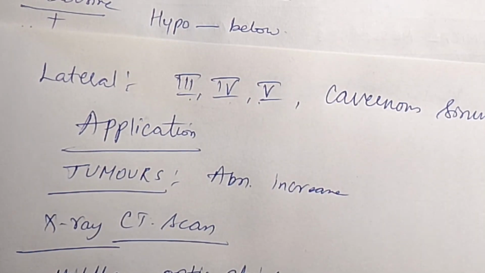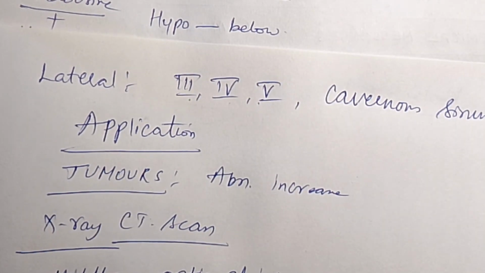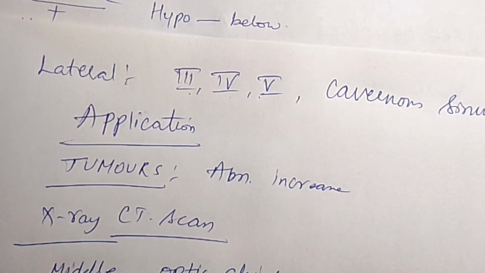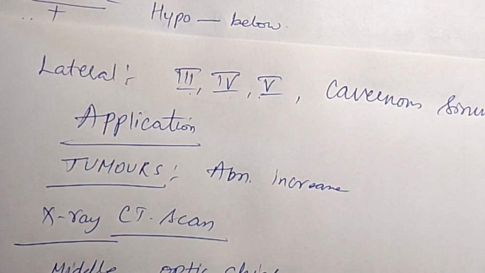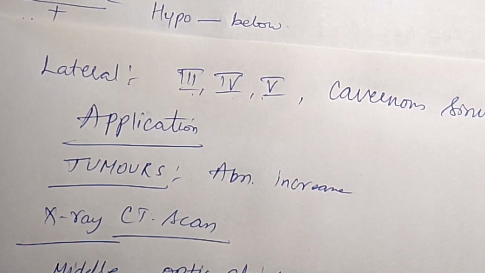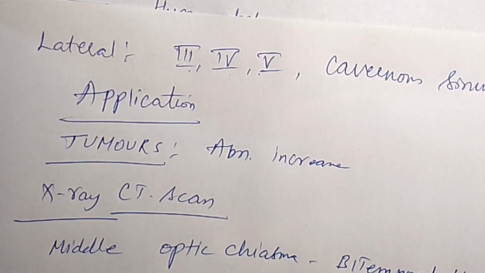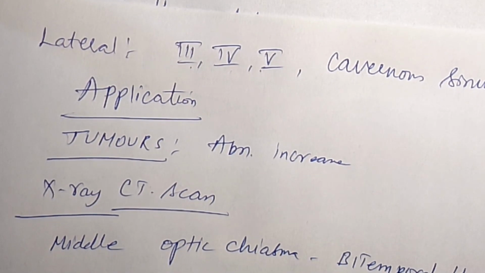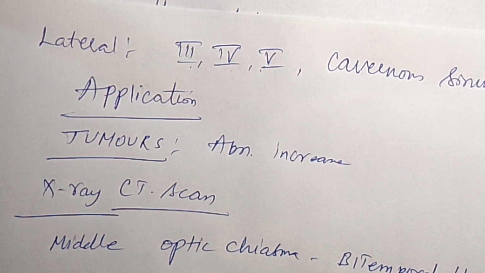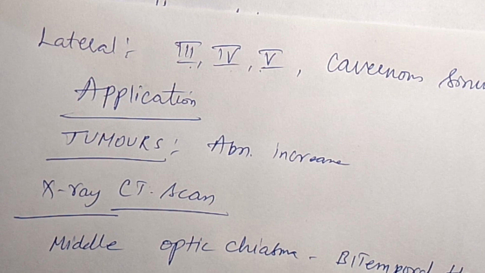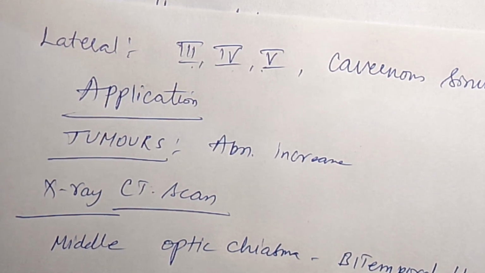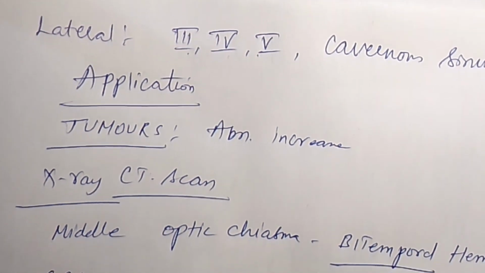What is hypophysectomy? Removal of the pituitary gland if it is harmful, and this removal can proceed with the help of the opening in the nose as well as the sphenoidal air sinuses with the help of endoscopy. Okay, this is the hypophysectomy application.